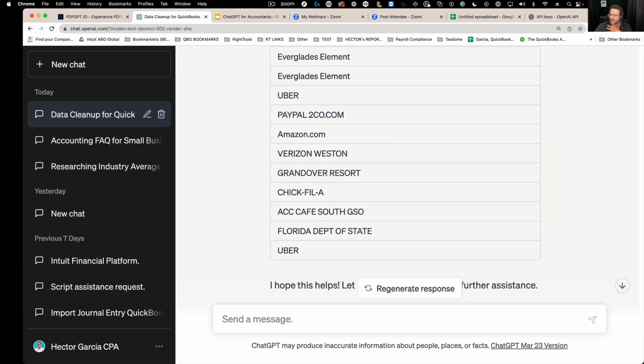I want to look into the chat. Are there any questions regarding cleaning up raw data? Was there something that I maybe didn't cover, or something else you may want to ask?